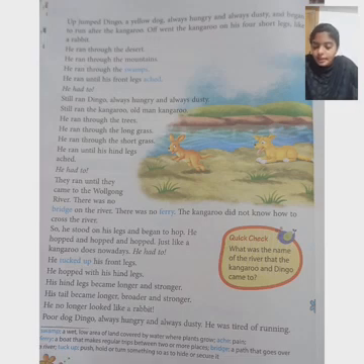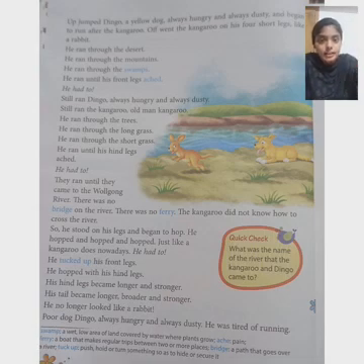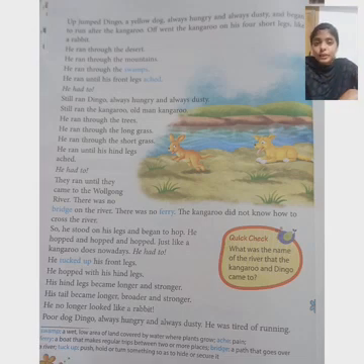He has four legs and he ran until his front legs ached. Ached means pain. When it begins to pain, it is known as ached, like headache, stomach ache. He had to run because Dingo was following him, so he was running too fast and his front legs began to ache.